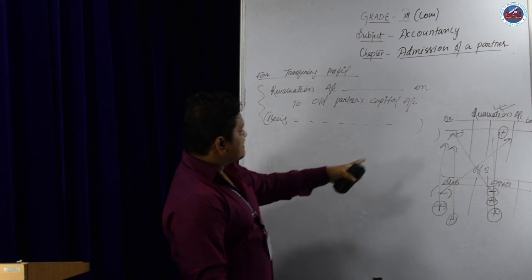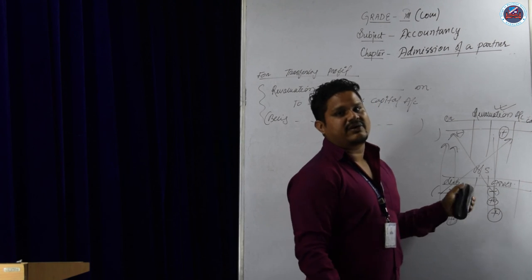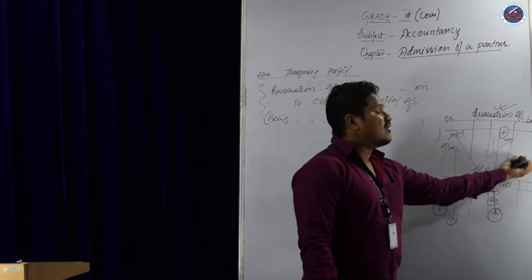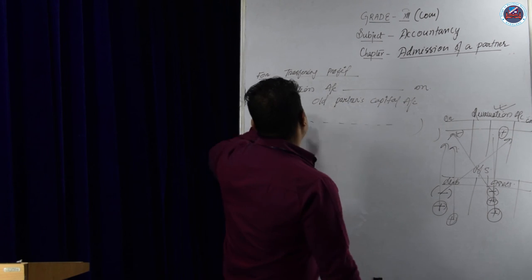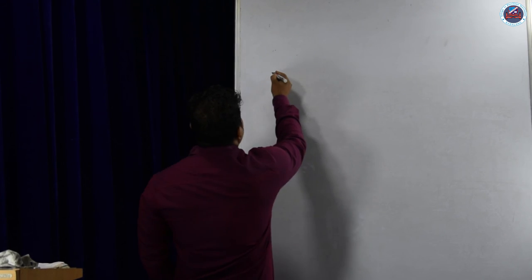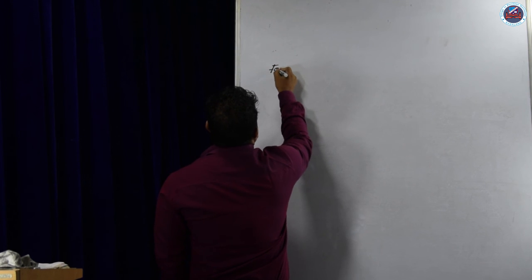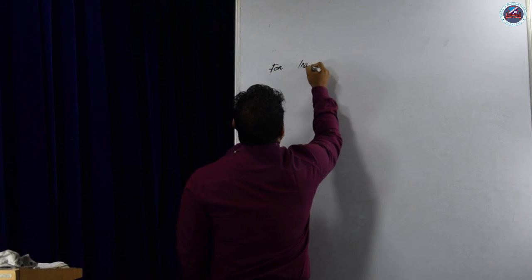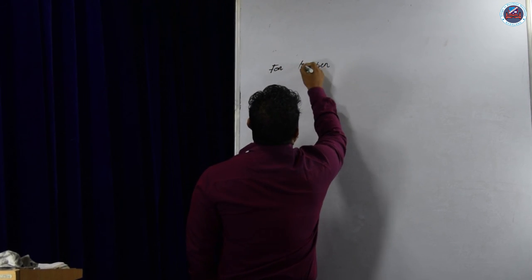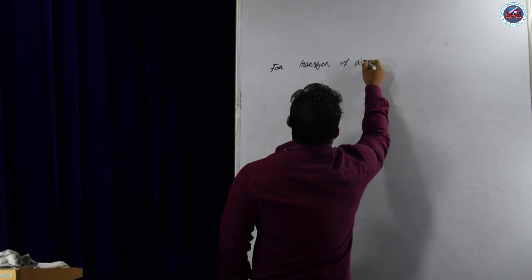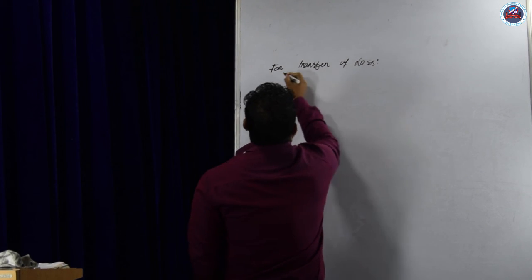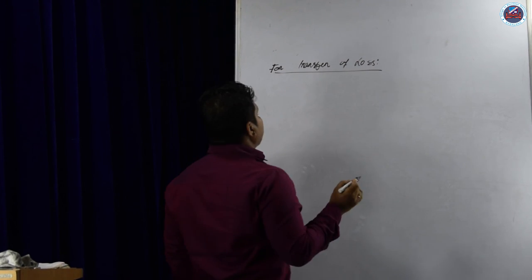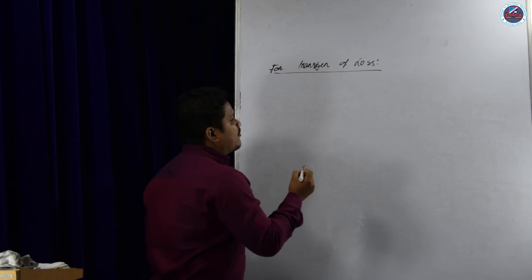Same, if the debit side is greater, we do the sum and we get a loss. So what will the entry be? The entry will be opposite then. For transfer of loss, if the firm gets a loss, the partners have to bear it.